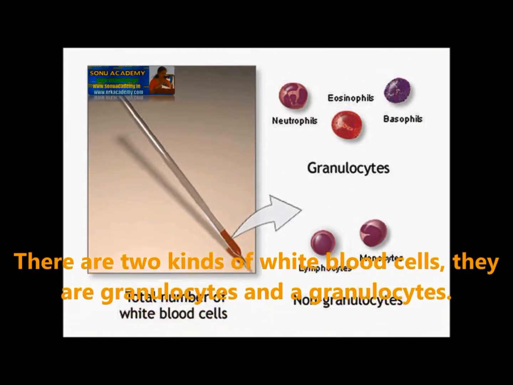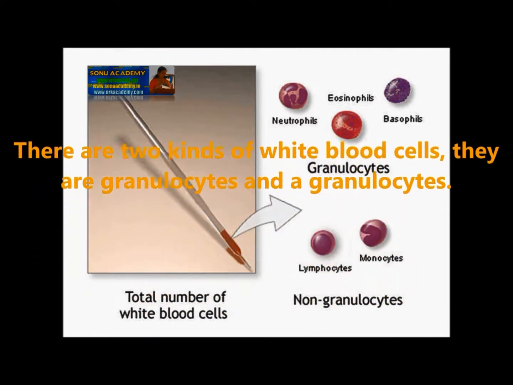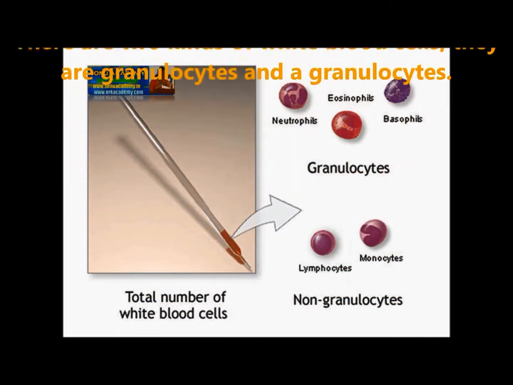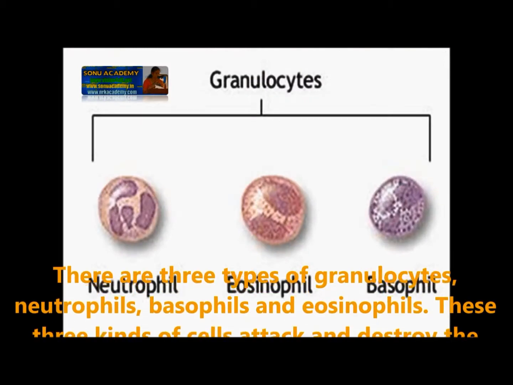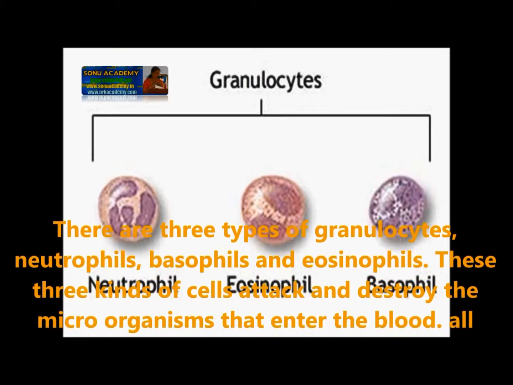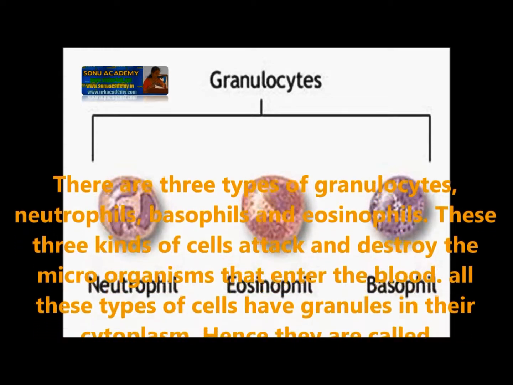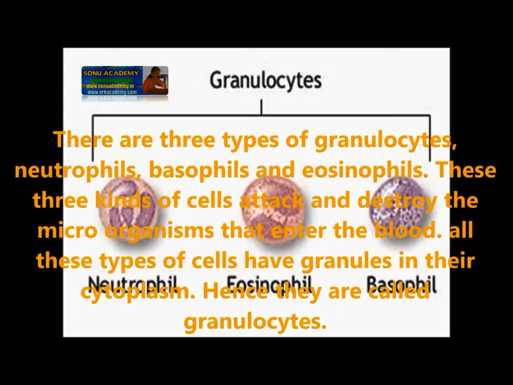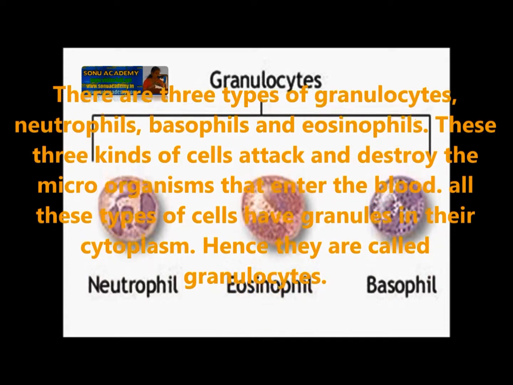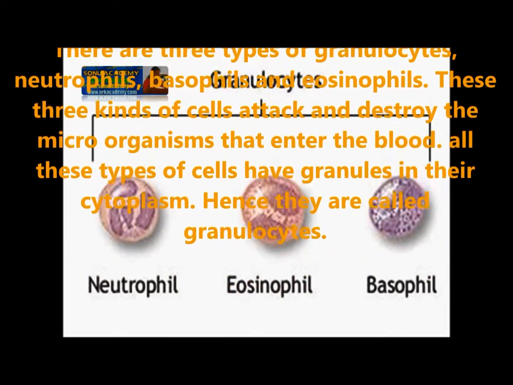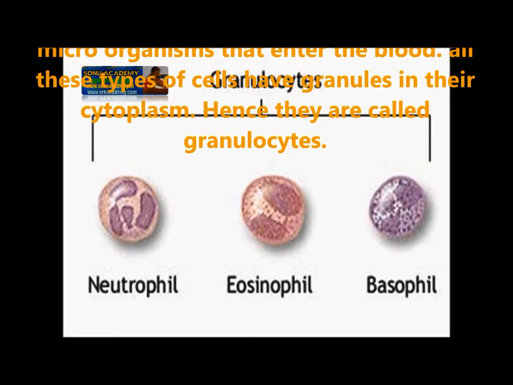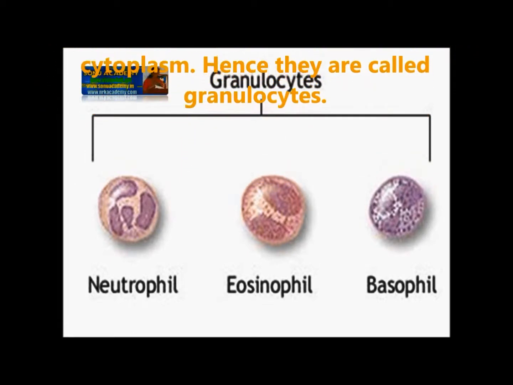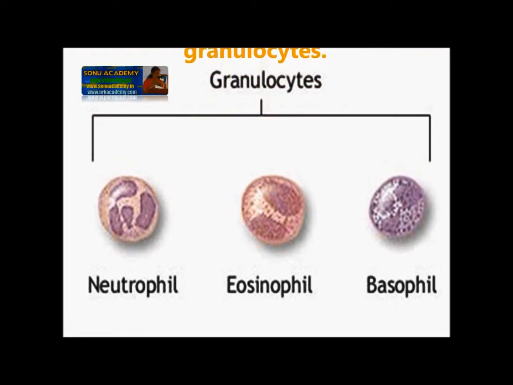There are two kinds of white blood cells: granulocytes and agranulocytes. There are three types of granulocytes: neutrophils, basophils, and eosinophils. These three kinds of cells attack and destroy the microorganisms that enter the blood. All these three types of cells have granules in their cytoplasm, hence they are called granulocytes.